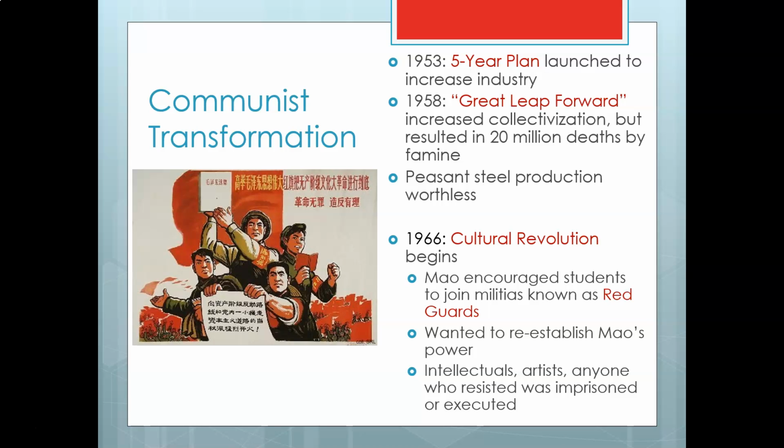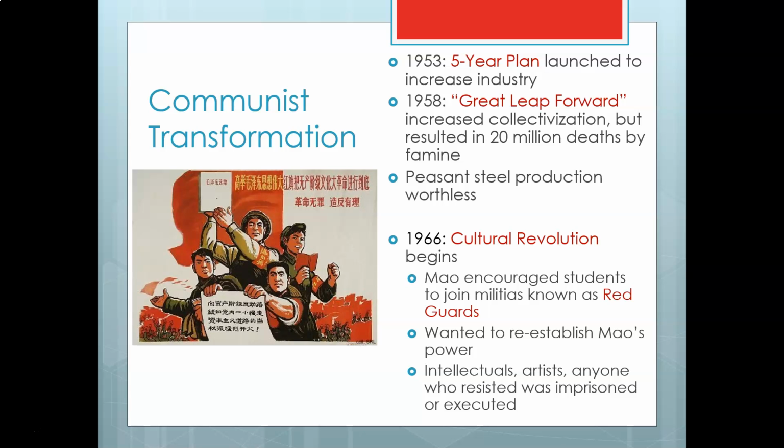With the Great Leap Forward, he's trying to create an industrialized state, or really just use all of the peasants. They got hundreds of millions of peasants to try to create a modern economy. And so he orders that all of the peasants, once again, collectivize their agriculture, that they all work together in order to produce the food that China needs. But at the same time, he wants them also to make steel, in their villages, in their backyards. This is pretty much impossible to do.